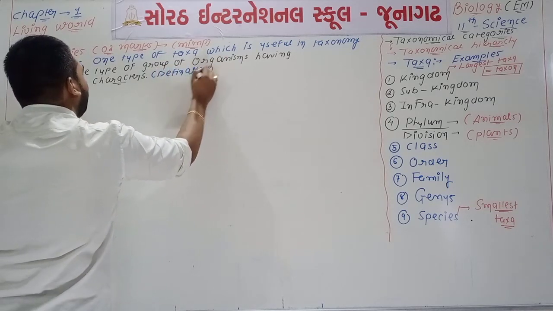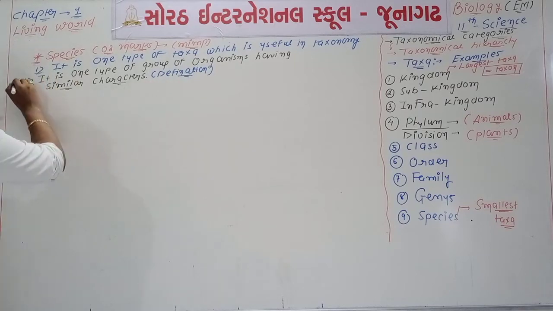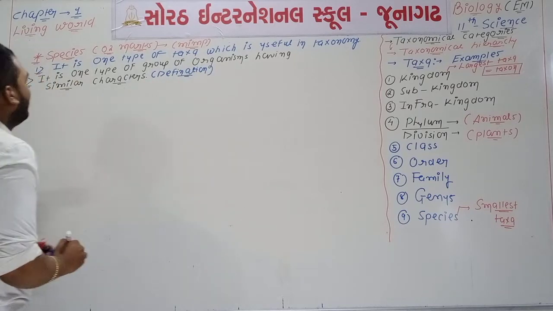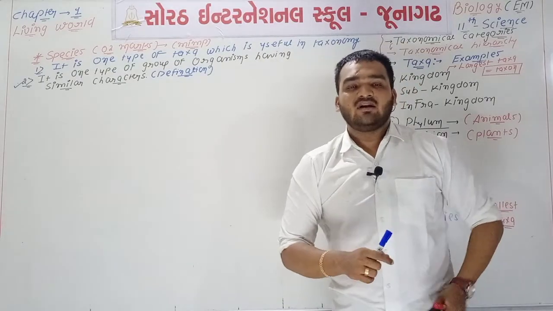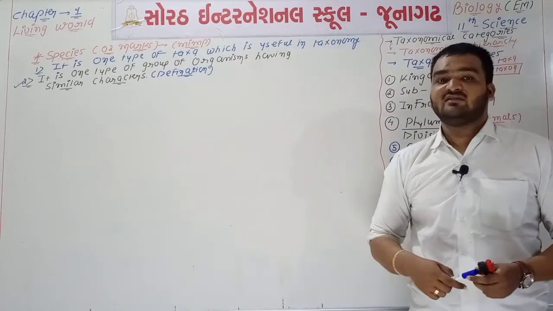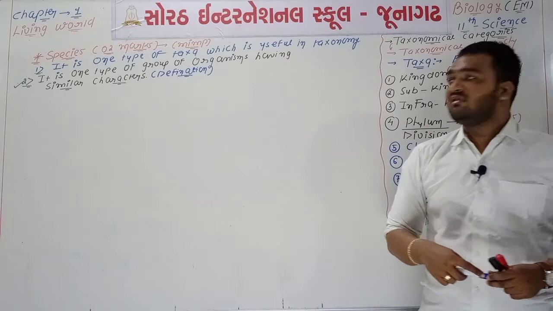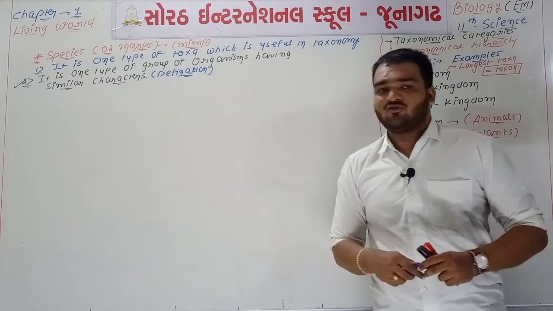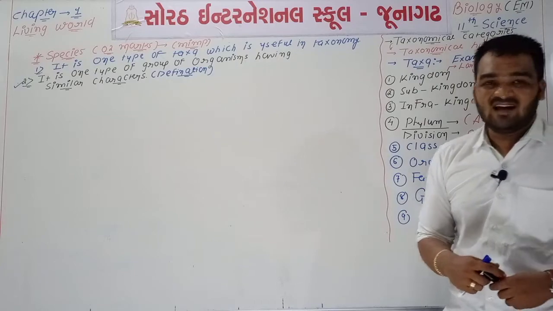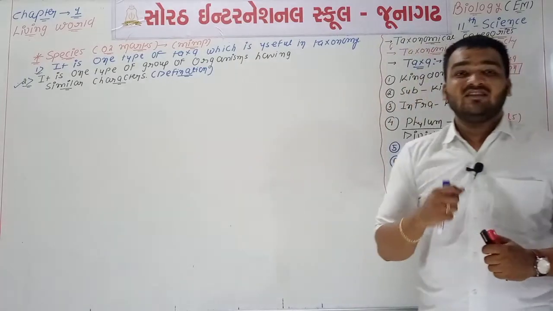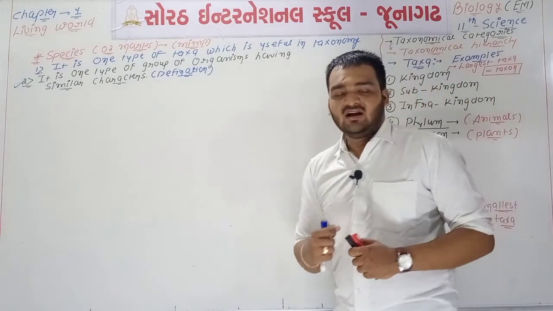So you will write this definition 5 times in your homework book. And you know that you are going to make one separate book only for definitions, and you will also write this definition in this book of definitions. So what is the definition of species? It is one type of group of different types of organisms having the similar characters. It is known as species.